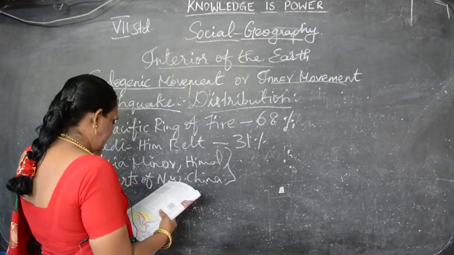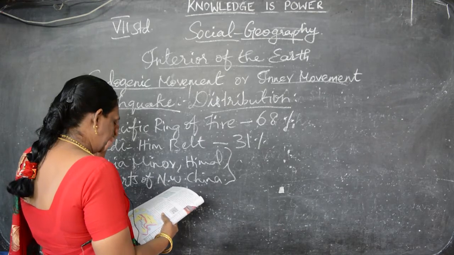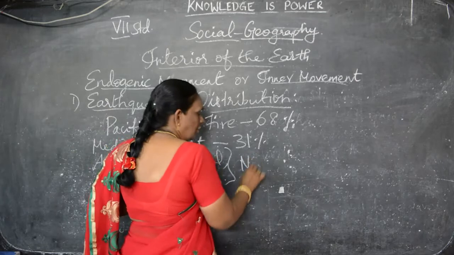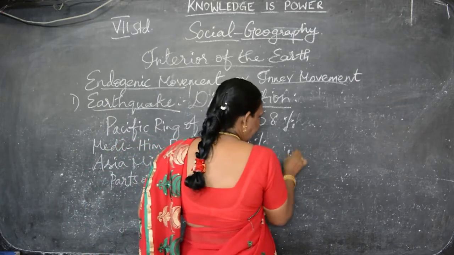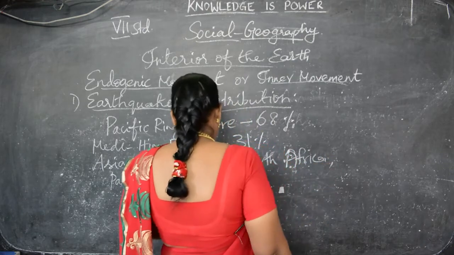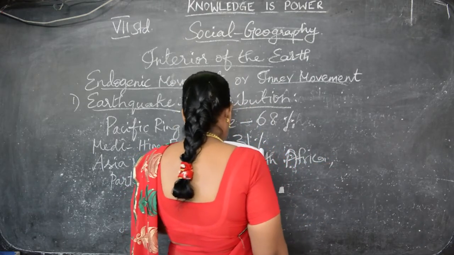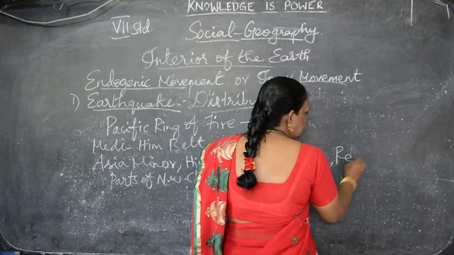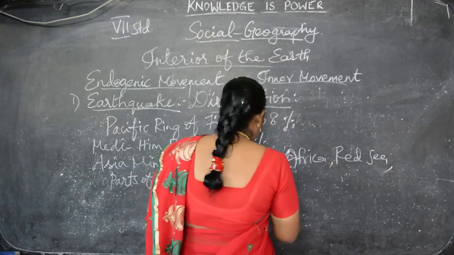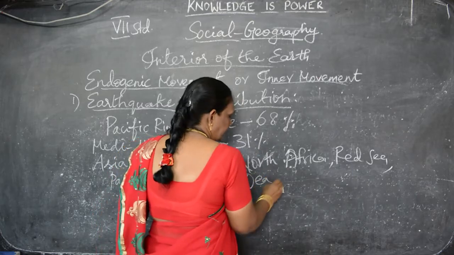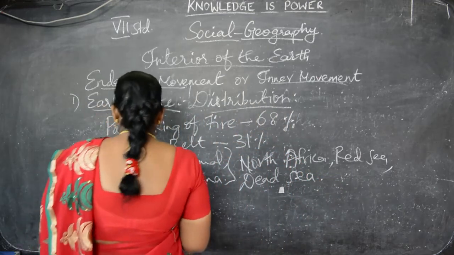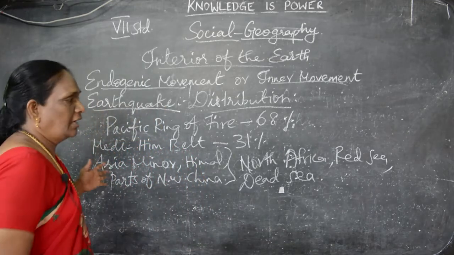And the remaining percent we can see in northern Africa, and where the earthquake occurred, the Red Sea and the Dead Sea. So these are the areas where earthquakes occurred. These are outside India, the countries outside India, as we saw.